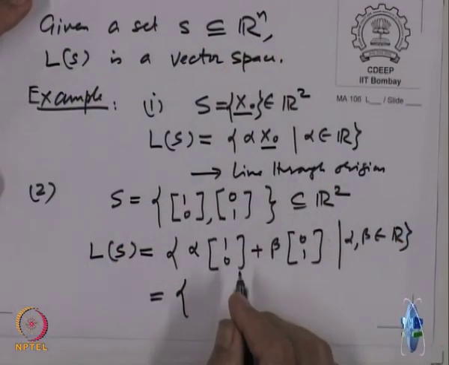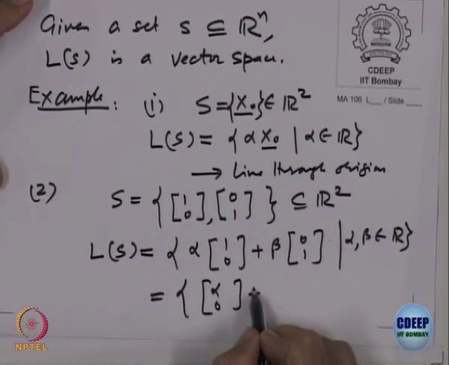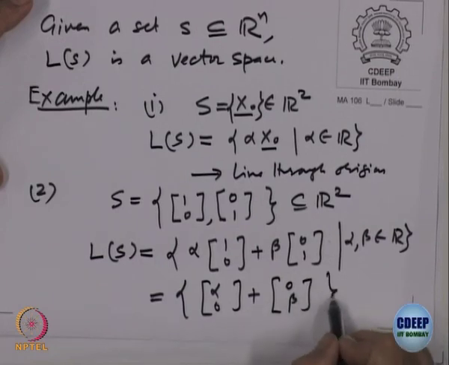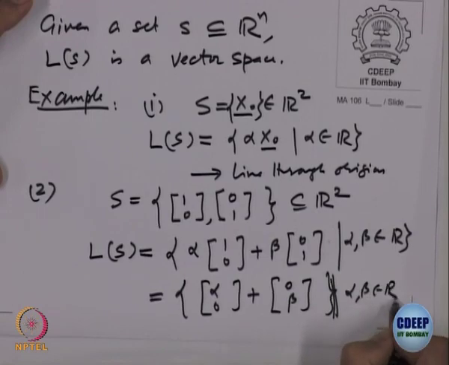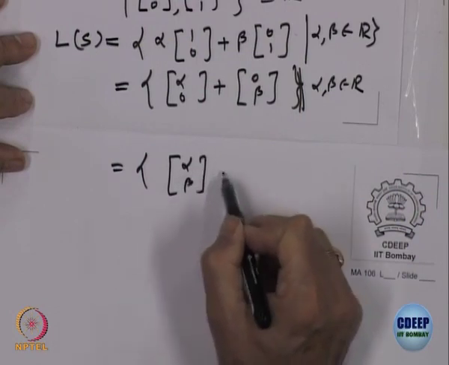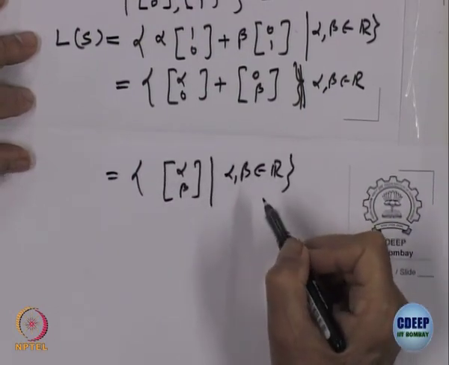Is it okay? What is that equal to? Let us simplify. So, that is alpha 0 plus 0 beta, where alpha and beta both belong to R. And what is that? That is equal to alpha beta, alpha and beta belonging to R, right.